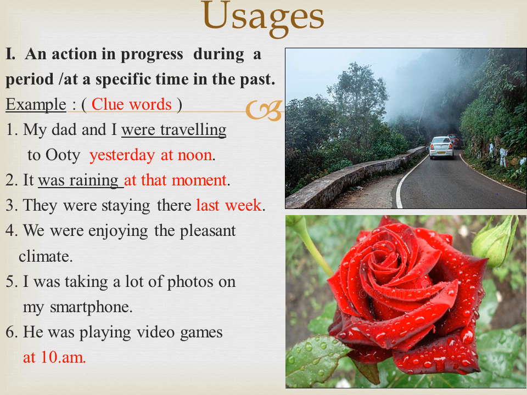Five usages are explained with beautiful images. We use the past continuous tense for an action in progress during a time period or at a specific time in the past. Example, my dad and I were traveling to Ooty yesterday at noon. Yesterday at noon, at that moment, at 10 a.m. show a specific time in the past. The clue words used here are quite common for the past tense and past continuous tense.